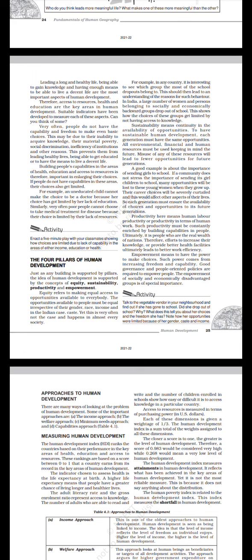For example, in any country, it is interesting to see which group most of the school dropouts belong to. This should then lead to an understanding of the reasons for such behavior. In India, a large number of women and persons belonging to socially and economically backward groups drop out of schools. This shows how the choices of these groups get limited by not having access to knowledge.